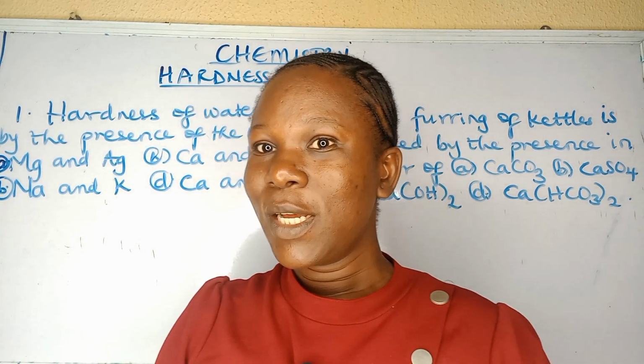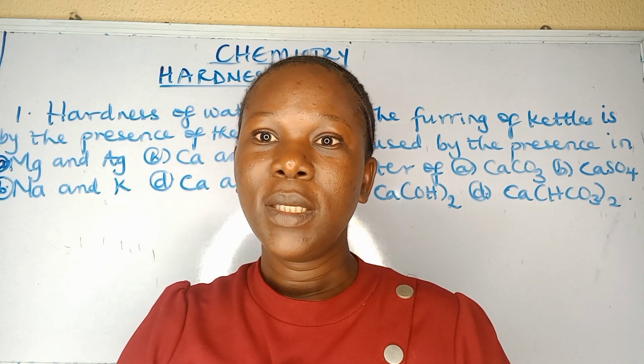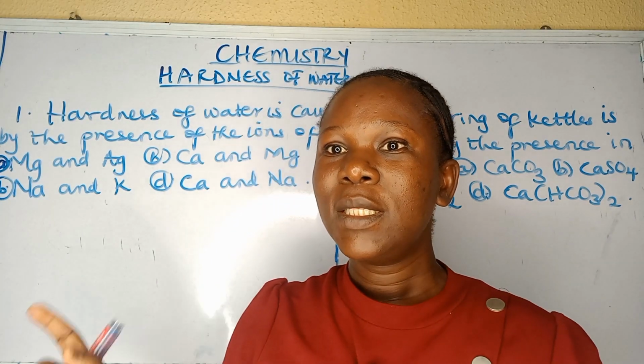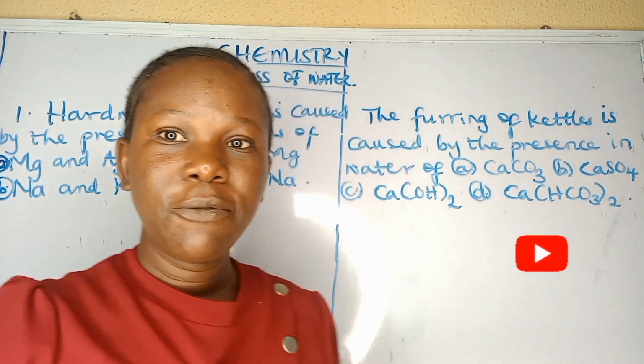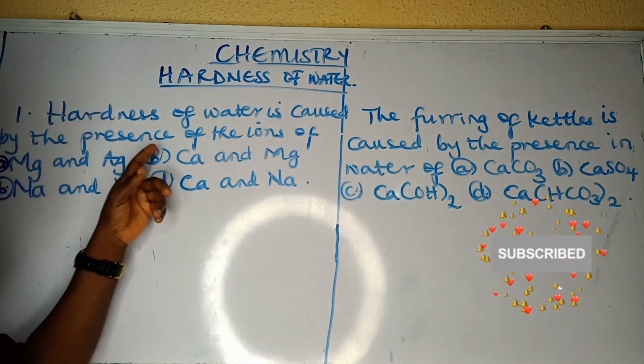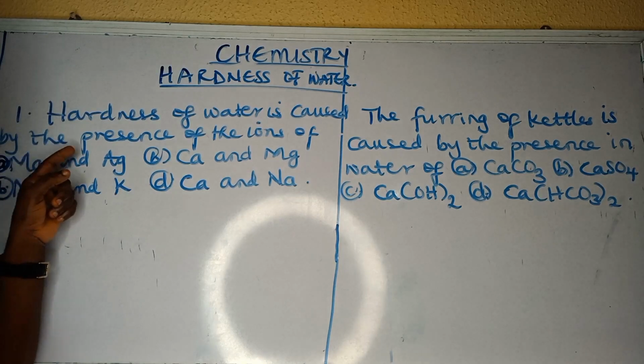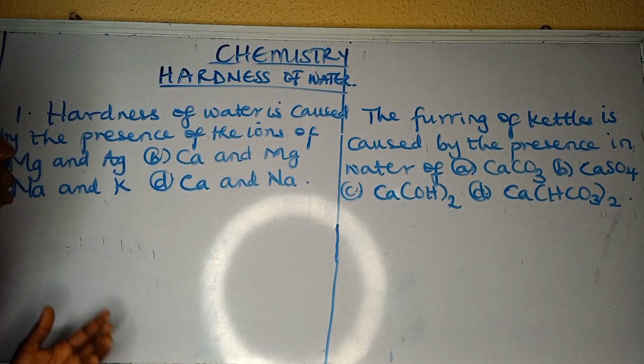Today I'm considering another topic under solubility, and that is hardness of water. These are commonly asked questions in JAMB. The first question here is, the hardness of water is caused by the presence of the ions of what?